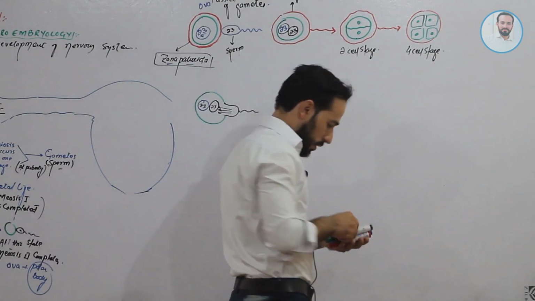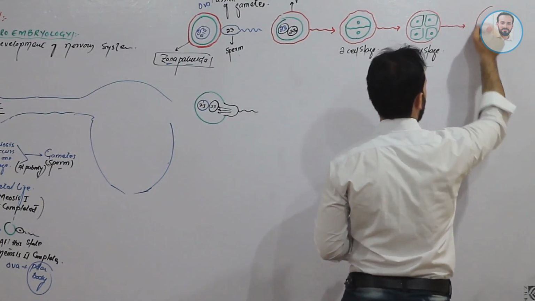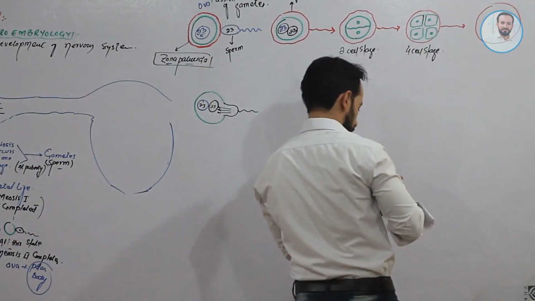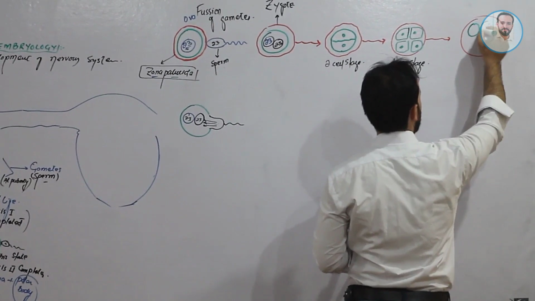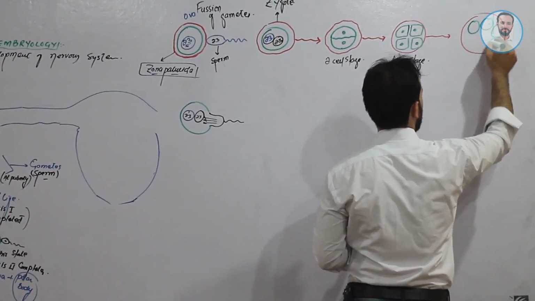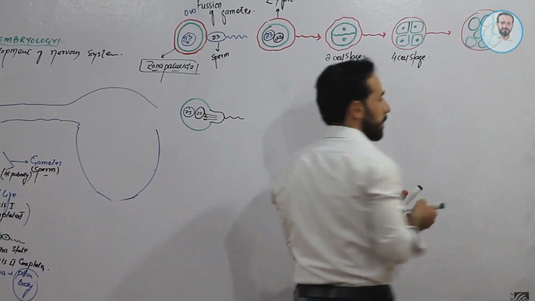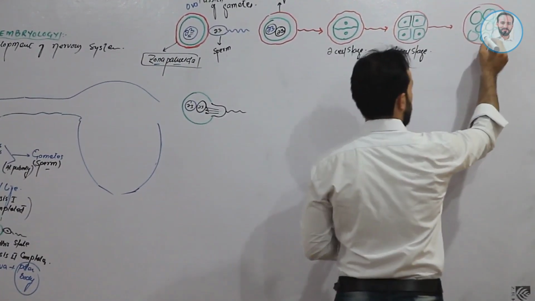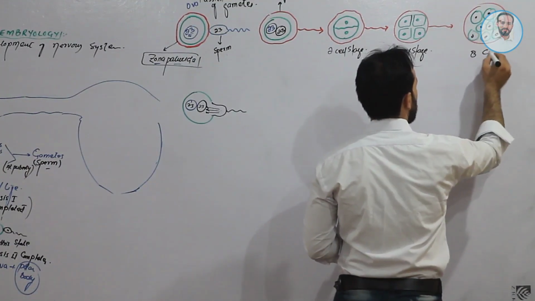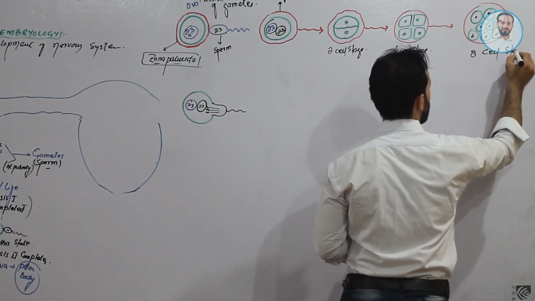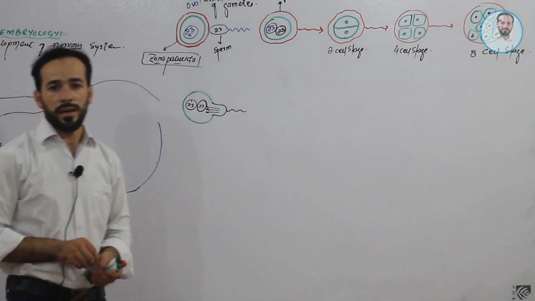Okay. Now these 4 cells will further multiply and make 8 cells. Cells are multiplying. So now it is known as the 8-cell stage. Clear, friends? Now this is known as the 8-cell stage.